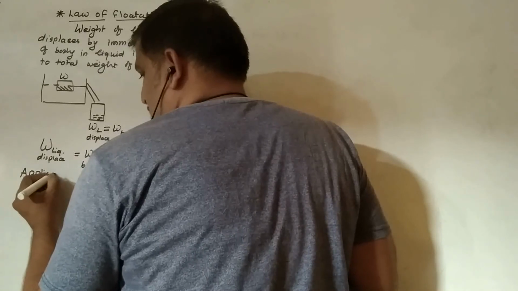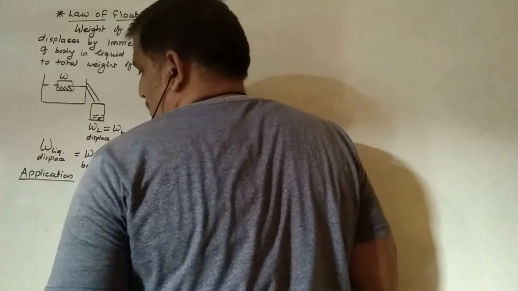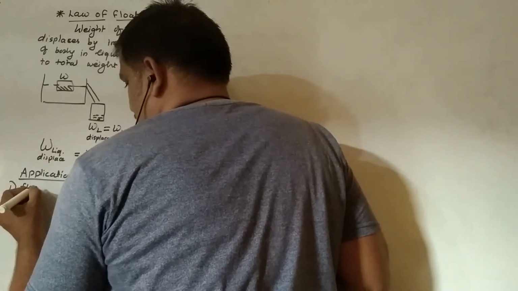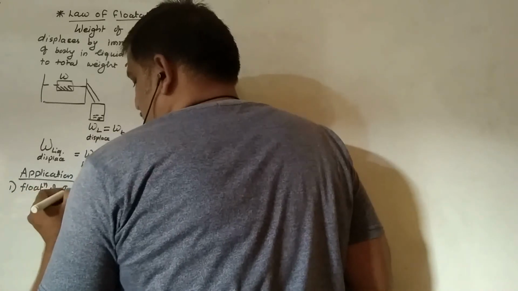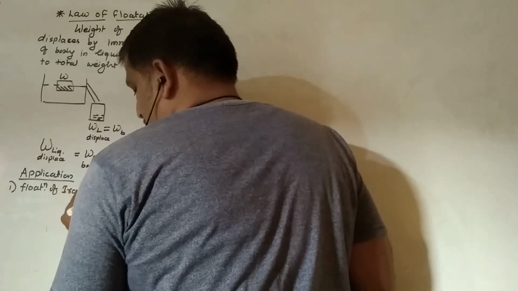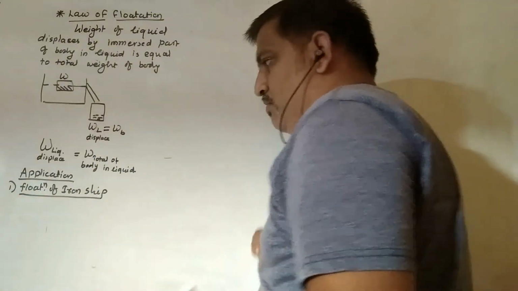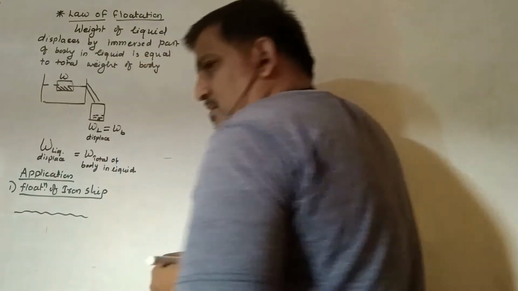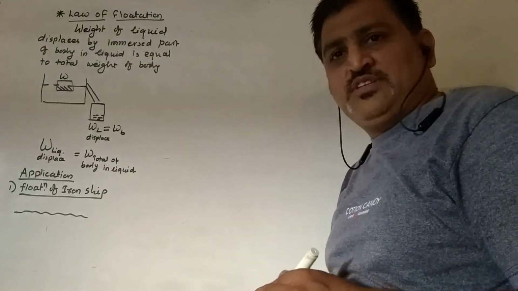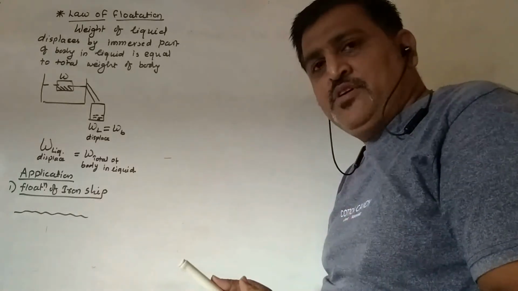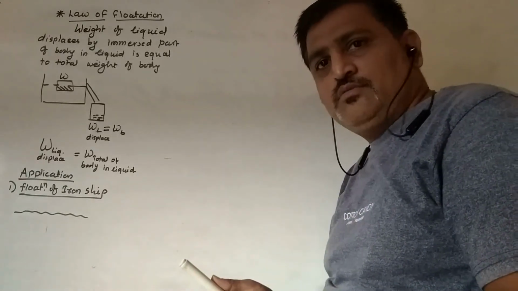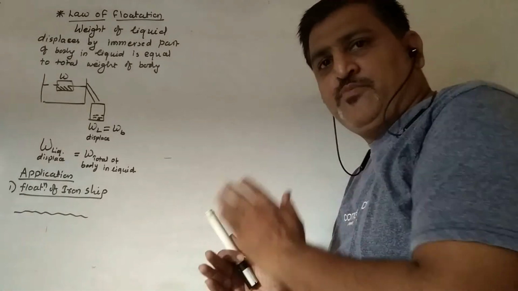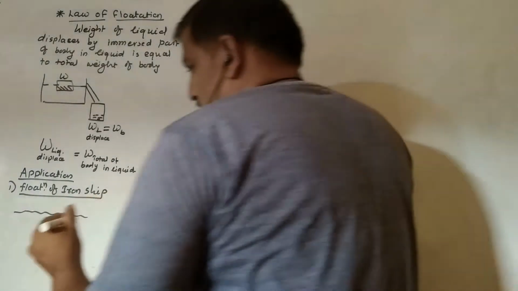Next are the applications. What are the applications based on this law? First is the flotation of an iron ship. If a question is asked that an iron nail thrown into the sea sinks into the water, but the ship which is made up of iron floats over the water.